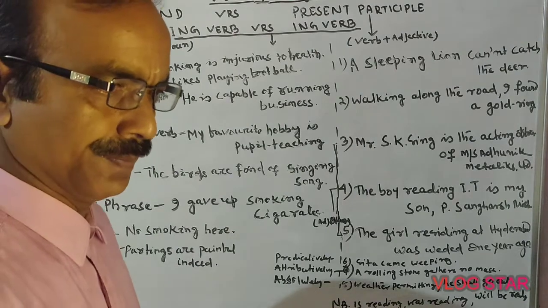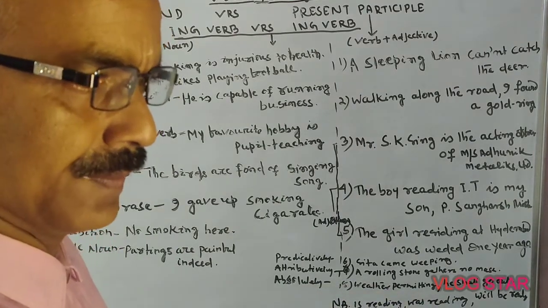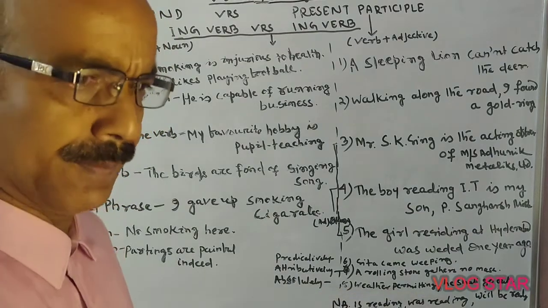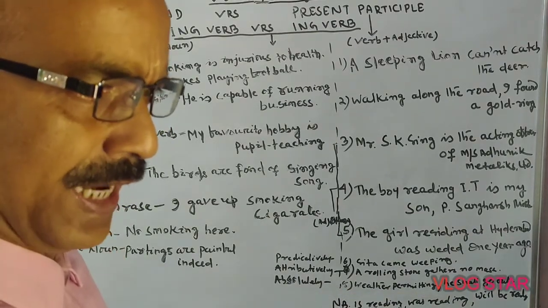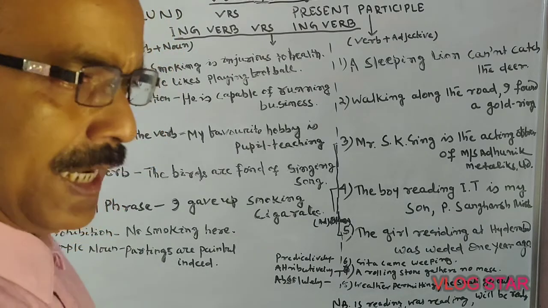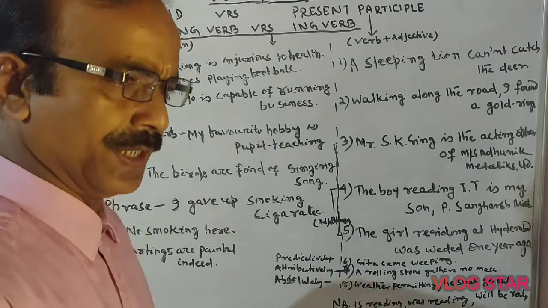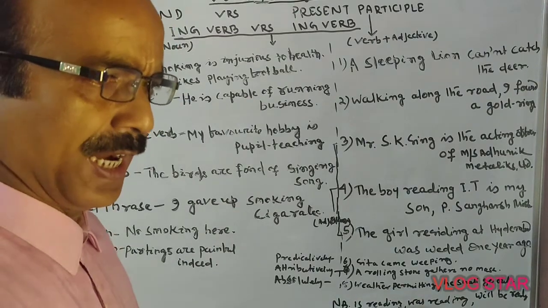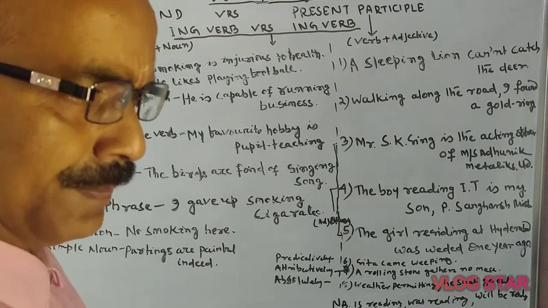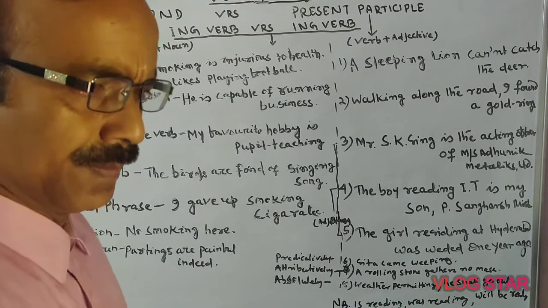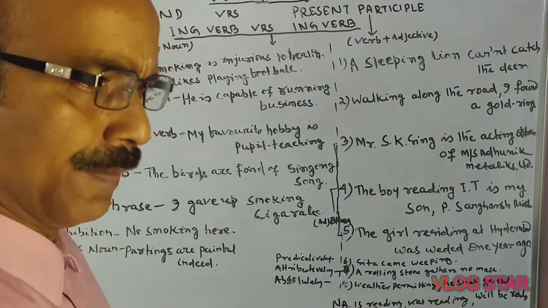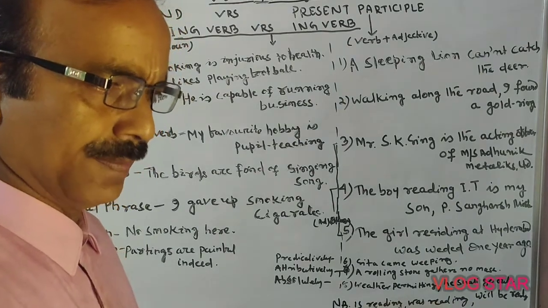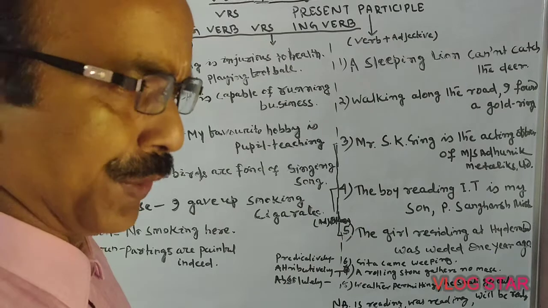But in case of non-finite, it does not change. It only helps to expand the sentence. Non-finite has been divided into 3 kinds: infinitive, participle and gerund, which we discussed yesterday.